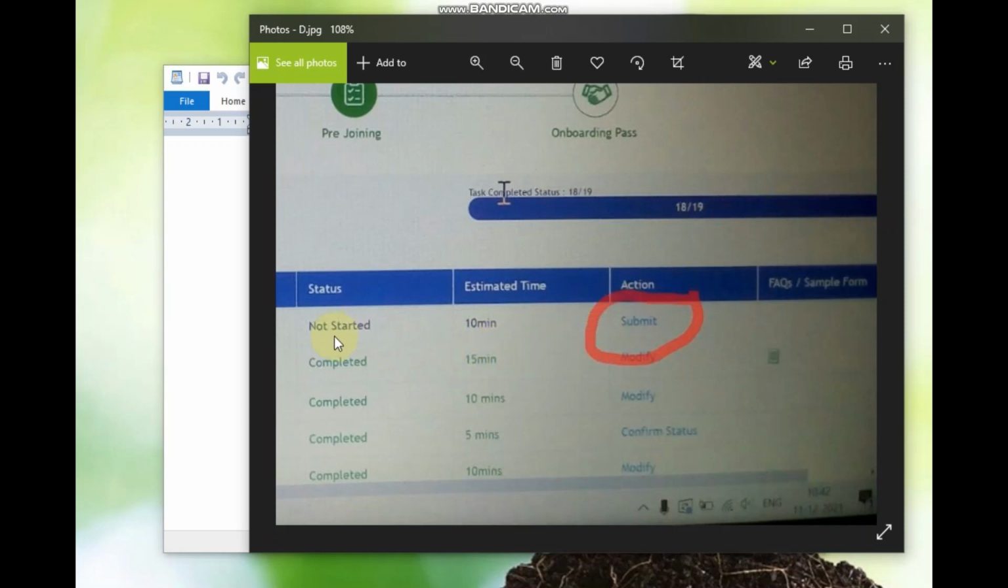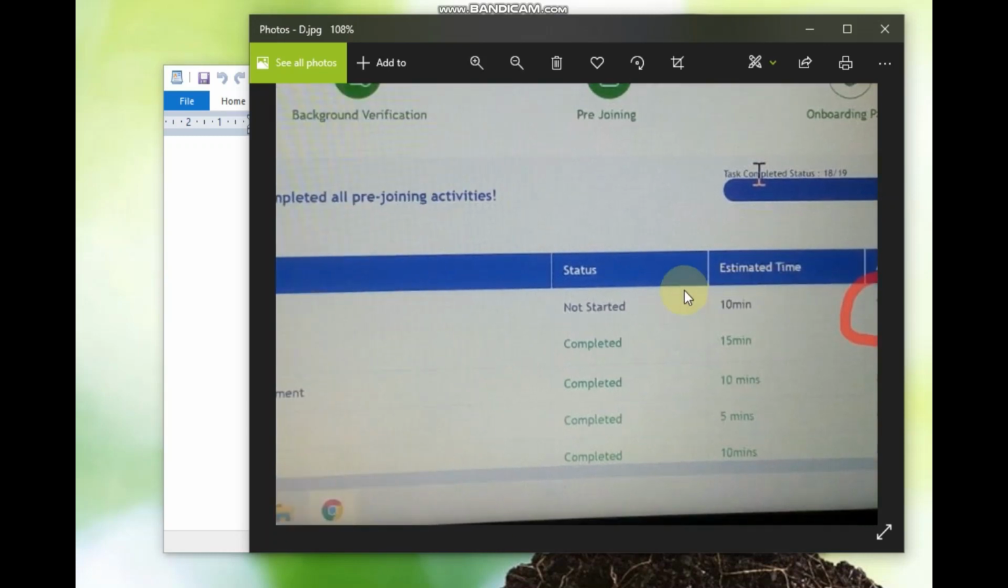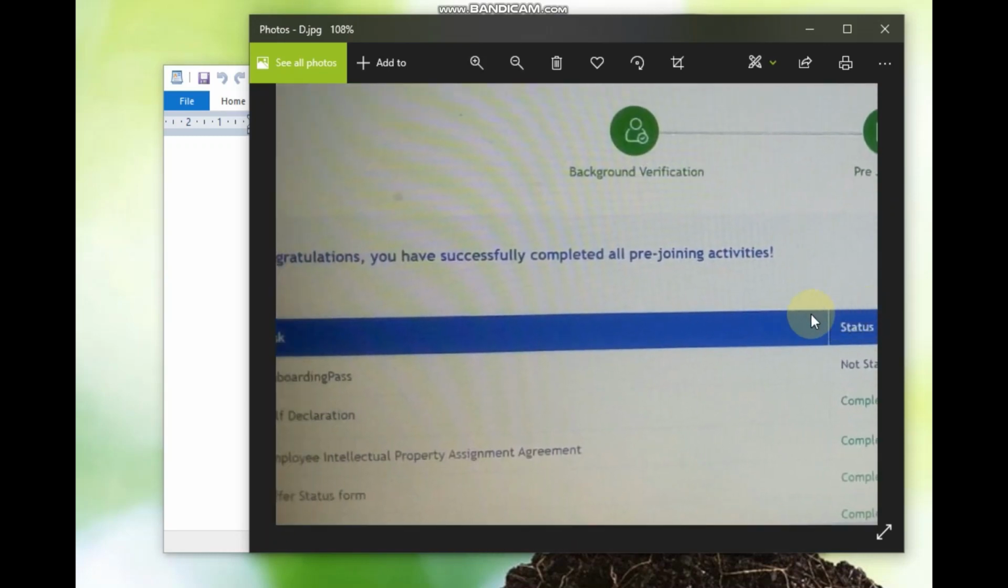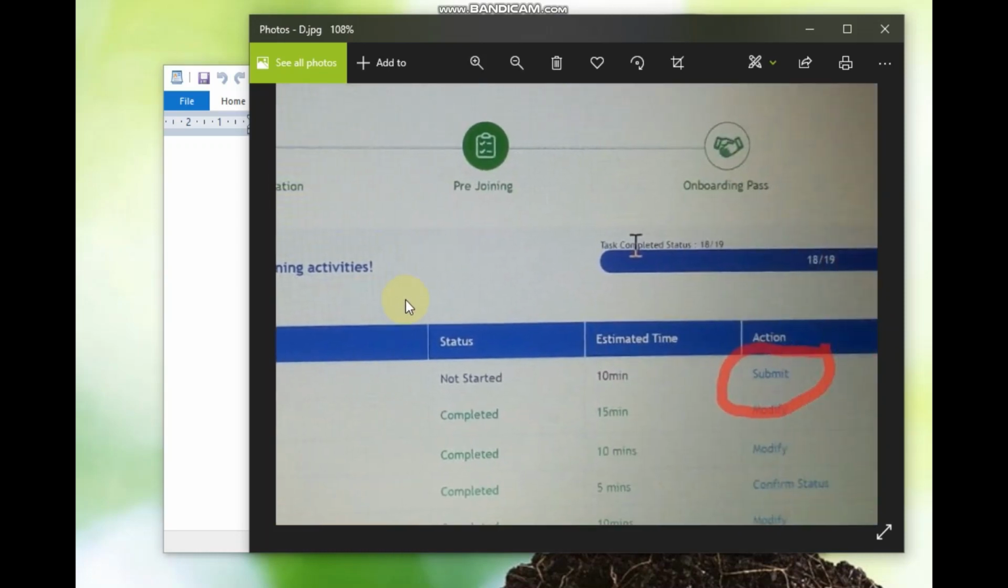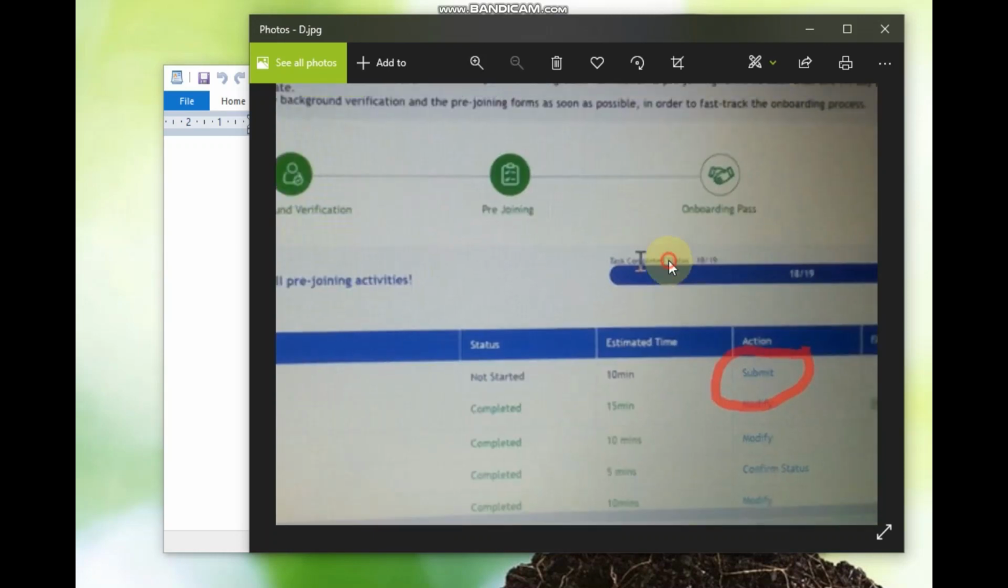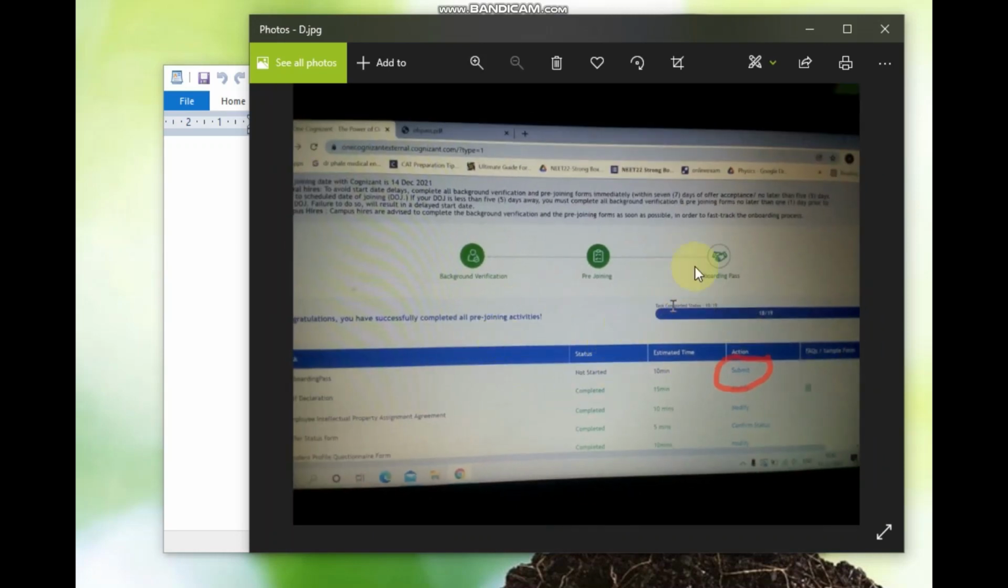And guys, one thing to remember: most of you are asking that you are clicking on the submit button, but it will not get submitted. If it does not get submitted, it will remain as it is. Don't worry, it will not get submitted. You just have to click on the submit button and check your onboarding pass. I hope that it is clear to you.